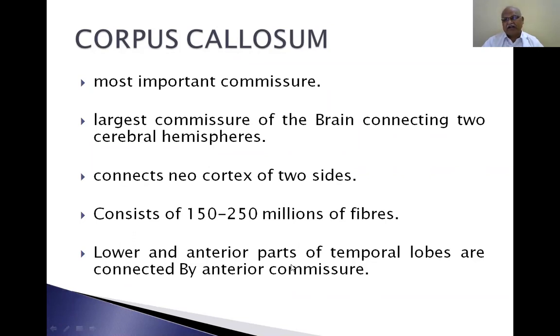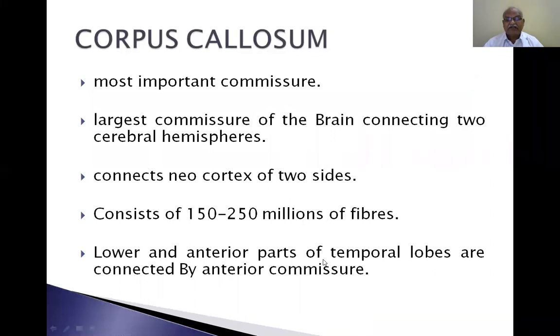Now, commissural fibers: corpus callosum, anterior commissure, posterior commissure, habenular commissure, and hippocampal commissure. So, the commissural fibers are 5 types. Corpus callosum is the most important commissure, the largest commissure of the brain, connecting the two cerebral hemispheres. It connects neocortex at the two sides. Neocortex is the modern one, consists of 150 to 250 million fibers.